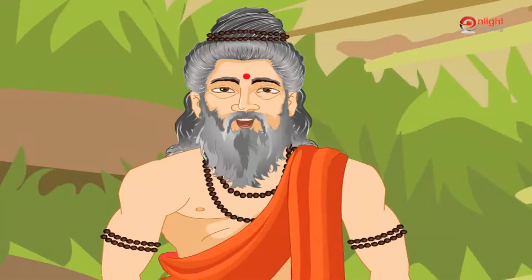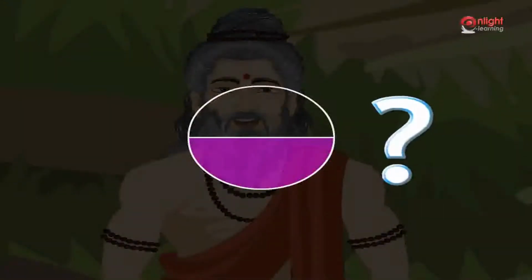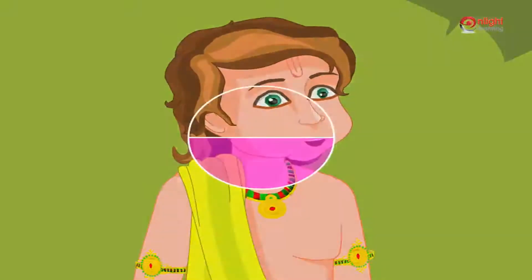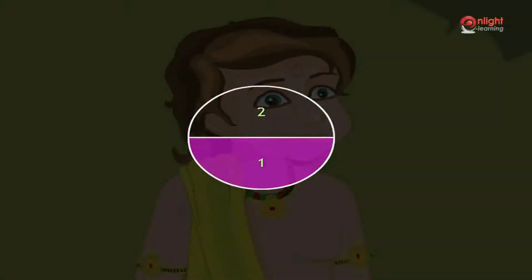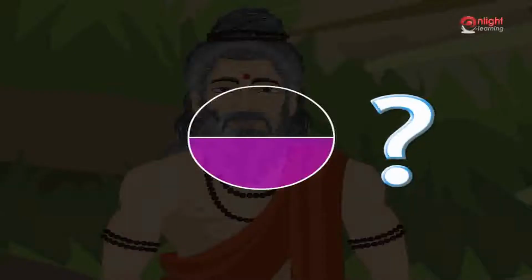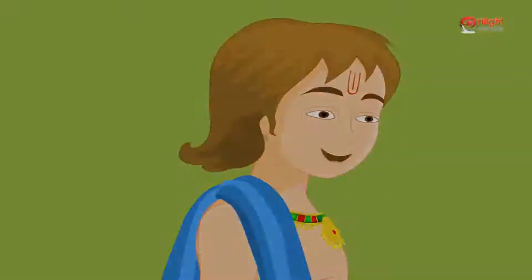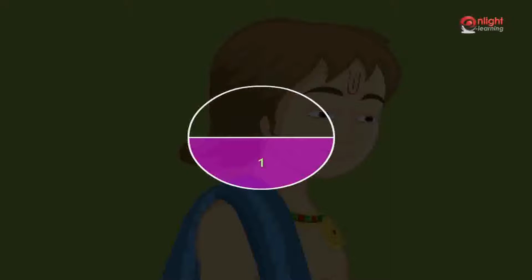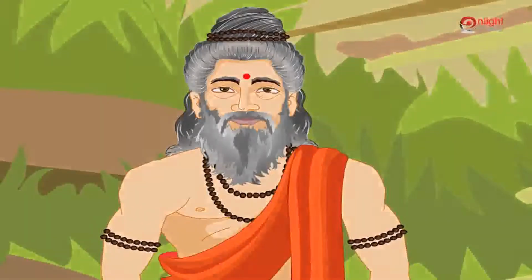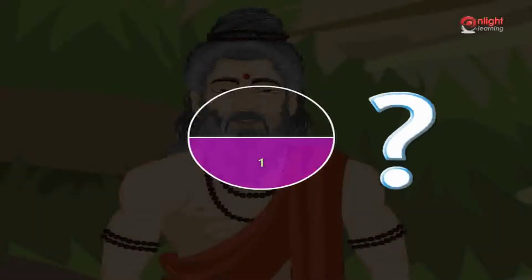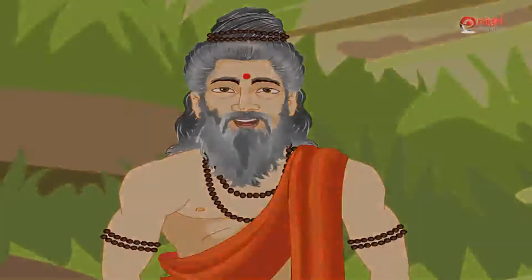Children, look at this figure. How many parts is this circle divided into? The circle is divided into 2 equal parts. Okay, how many parts are shaded? 1 part out of 2 parts is shaded. So, what is the fraction of the shaded part? It is 1/2.